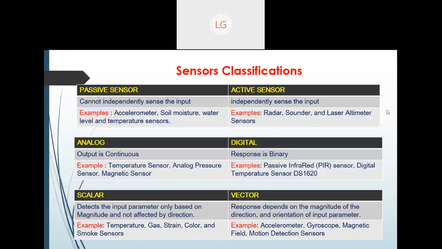So scalar talks about magnitude, like how much thickness there is, how dark the color is, how much smoke there is, what the condensation point is. And those which work only on direction sensing, such as accelerometer, gyroscope, magnetic field, and motion detector sensors, come under vector. I'm sure that now you are aware of sensors: how many sensors there are, what the cost of sensors is, and how we have classified them. Some sensors are active, some passive, some analog, some digital, scalar, vector. This is how we have divided these sensors.